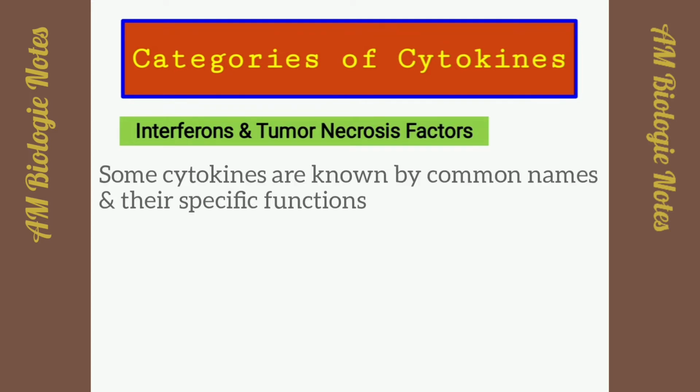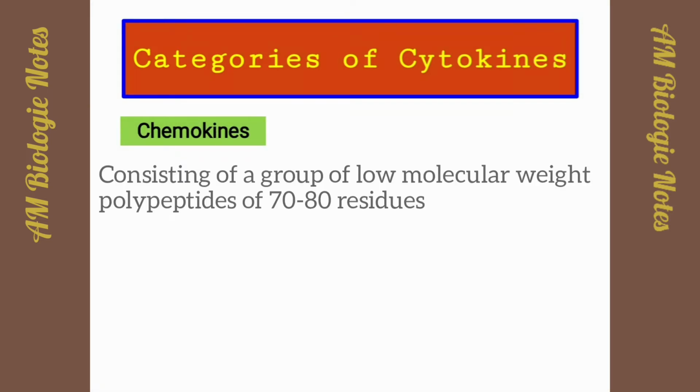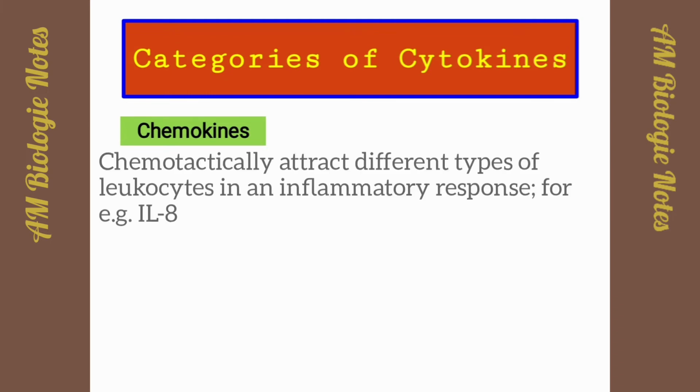Interferons and tumor necrosis factors. Some cytokines are known by common names like interferons and tumor necrosis factors. They are basically known by their specific functions. Chemokines. These are cytokines consisting of a group of low molecular weight polypeptides of 70 to 80 residues. They chemotactically attract different types of leukocytes in an inflammatory response. For example, IL-8.